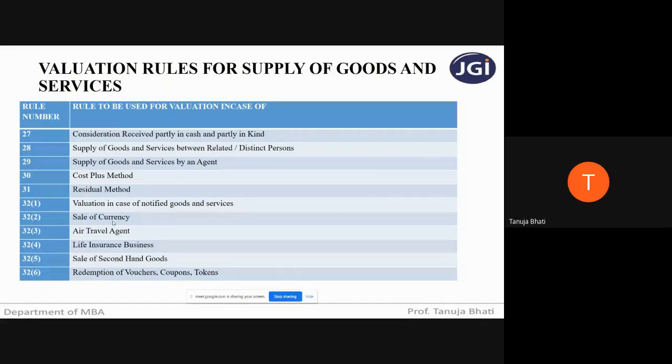How many options are available in case of sale of currency? Ma'am, two options. Yes, A and B. In A, there are again three, ma'am. Again three, but those three are determined on the transaction that you're doing.